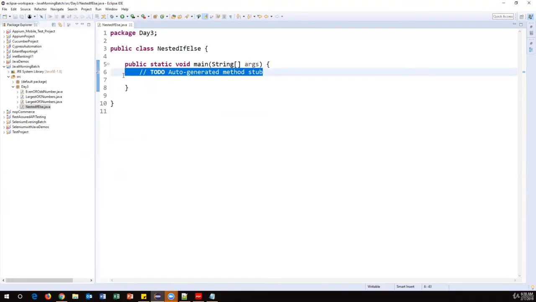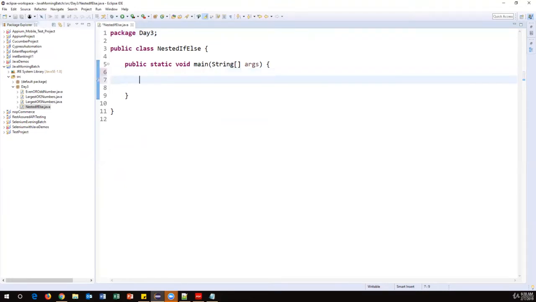So first of all, I need to have a number, week number. Let's create a number variable, integer. Here I can just create day. Let's say day is equal to, for now, just 1. So I can take numbers 1 to 7. If I provide an input other than 1 to 7, it should say invalid week number. That I also need to validate.